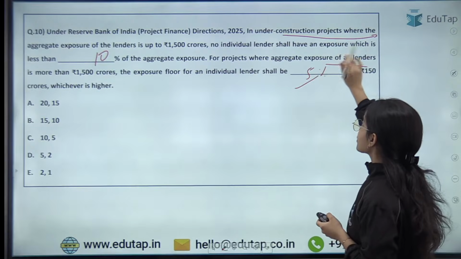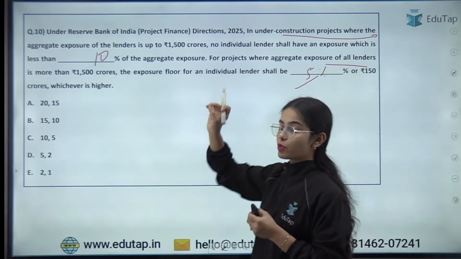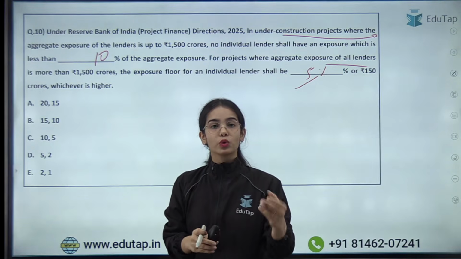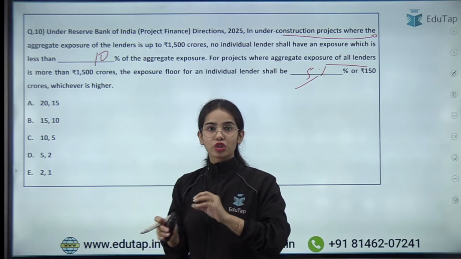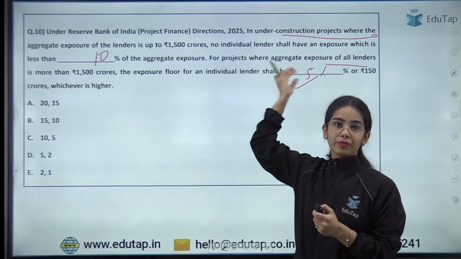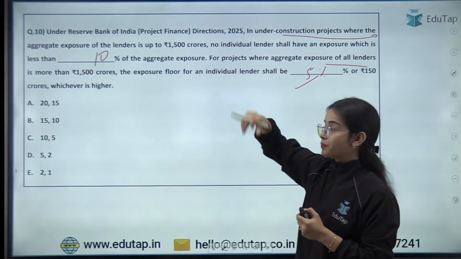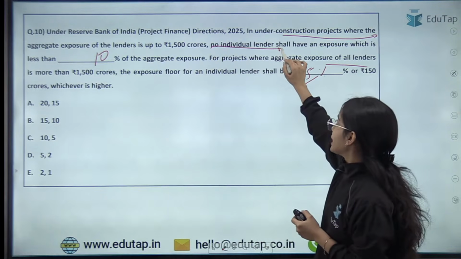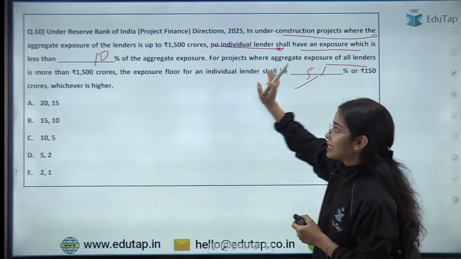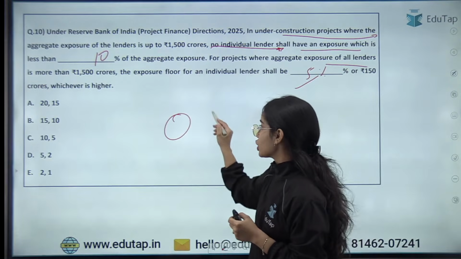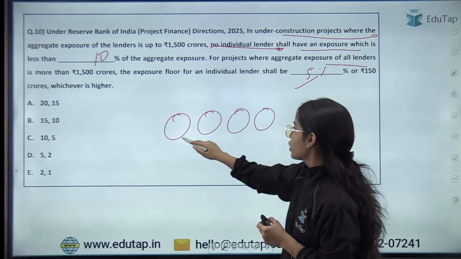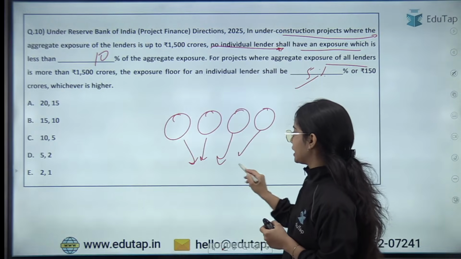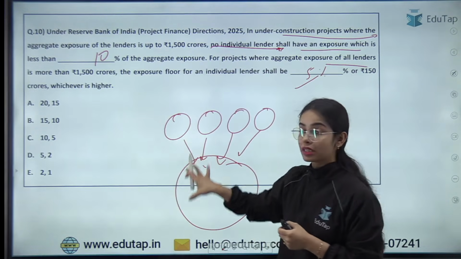So for under construction projects where the aggregate exposure of the lenders is up to 1500 crores, no individual lender shall have an exposure which is less than 10%. That means all the lenders should have enough money or enough interest in the project.